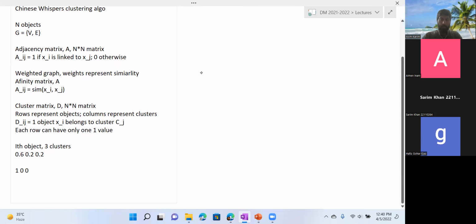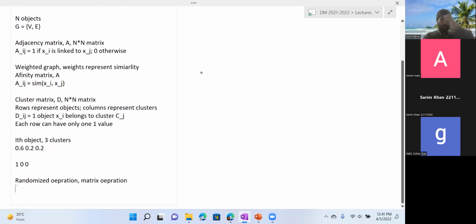All right. So this Chinese whispers algorithm has 2 operations. One operation is, you can say, online. So it's not really online, or you can say, I would say, a randomized operation, and the other, of course, is the non-randomized matrix operation. So let's first look at the randomized operation. So in the randomized operation, the best way to understand is through the graph.